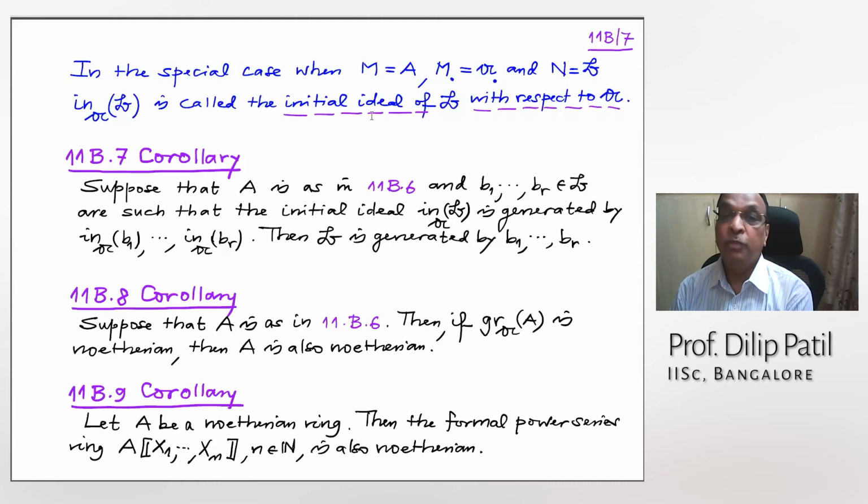All right, what is the special case? M equal to A with the adic filtration, and N equal to B. This initial ideal of B with respect to A is called the initial ideal of B. Now, the corollary says, this is the direct special case: if B1 to BR are elements in B and the initial ideal is generated by these initial forms, then B is generated by those elements.